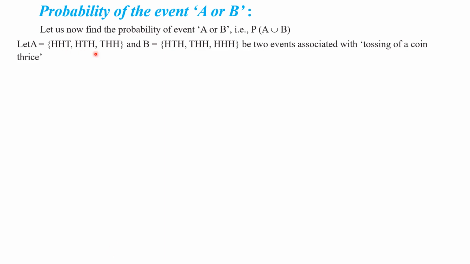Here we defined two events, namely A and B. Now let us find the probability of A union B.